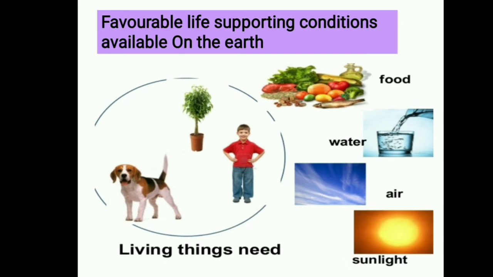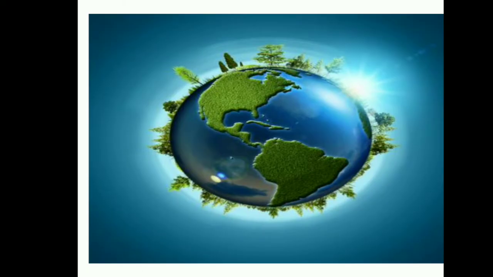From outer space the Earth appears blue because two-thirds of its surface is covered by water. It is therefore called a blue planet. The Earth's two-third part is covered with water. That's why, when we observe from space, the Earth appears like a blue planet.